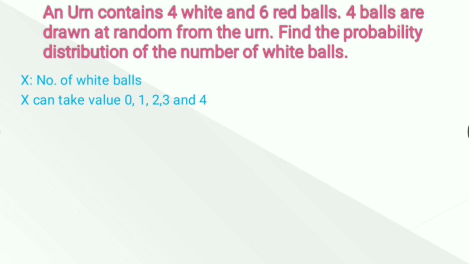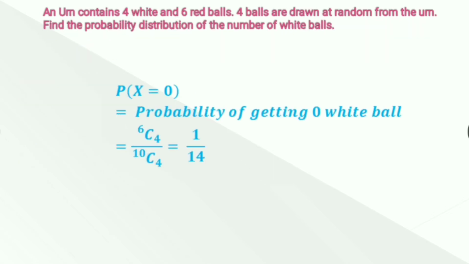So it can happen that when we are drawing 4 balls, then no white ball comes out. It can happen that 1 white ball comes out. It can happen that 2 white balls come out. It can happen that 3 white balls come out, and it can happen that all the 4 balls which we draw are white in color. So x can take value 0, 1, 2, 3 and 4. So x is a random variable taking these values, we have to find probability of x at these numbers. So let's find out probability at x equal to 0.